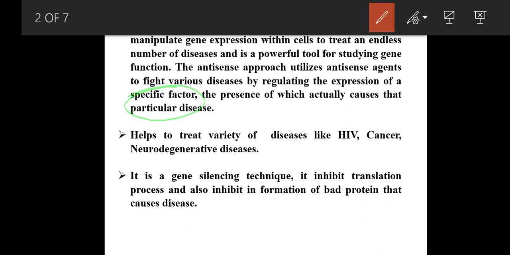So antisense technology uses antisense agents. What are those antisense agents? Antisense agents are nothing but a sequence of nucleotides. We call them oligonucleotides. These oligonucleotides are sequences of nucleotides, and we can call them a small single strand DNA.